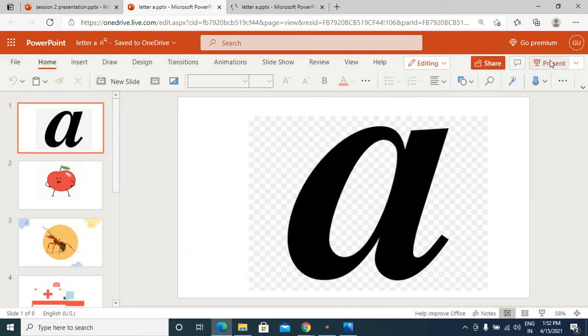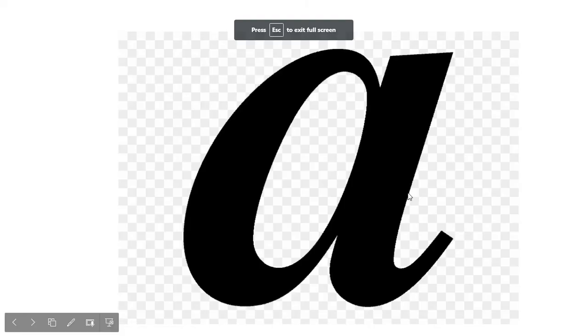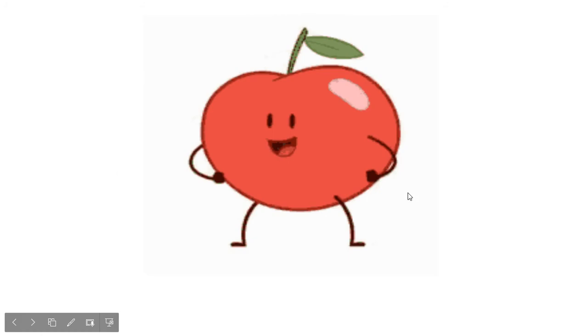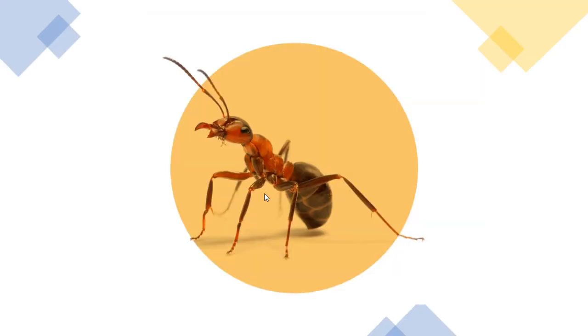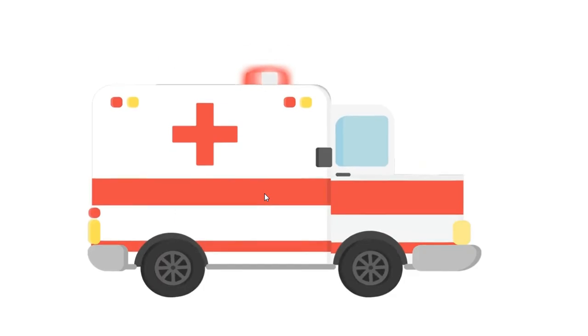So here's letter A. What is this? This is letter A. Apple. A apple. What is this? This is ant. A ant. And this is an ambulance.